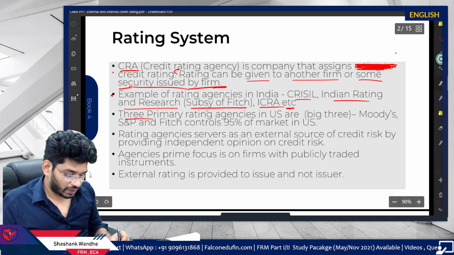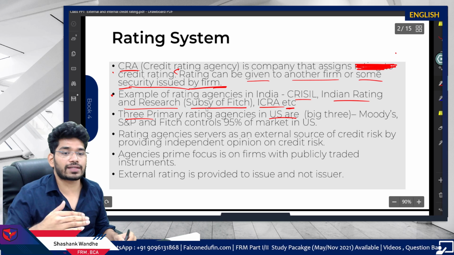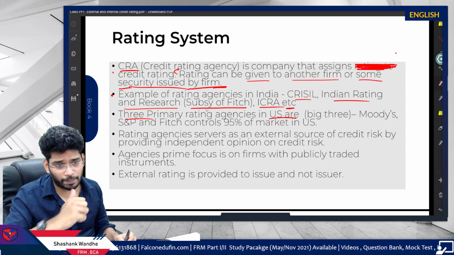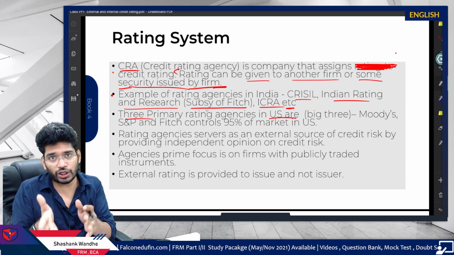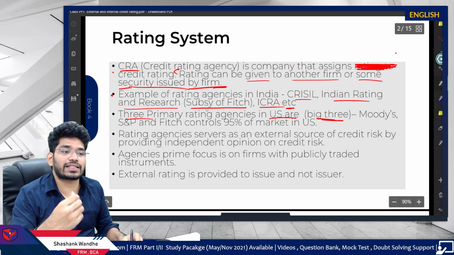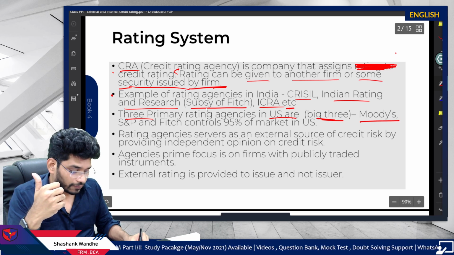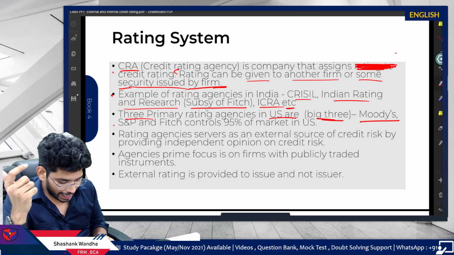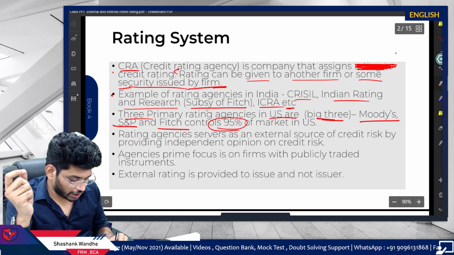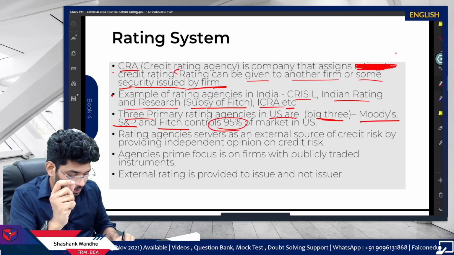Then there are three primary rating agencies in the US, and our discussion revolves around these agencies' policies and denominations, how they denote the credit rating. These are known as the big three. First is Moody's, second is S&P, Standard and Poor's, and then Fitch. These control 95% of the credit rating market in the US.